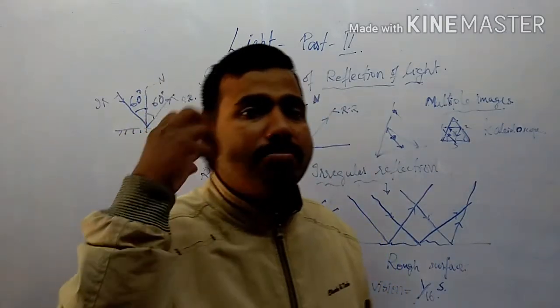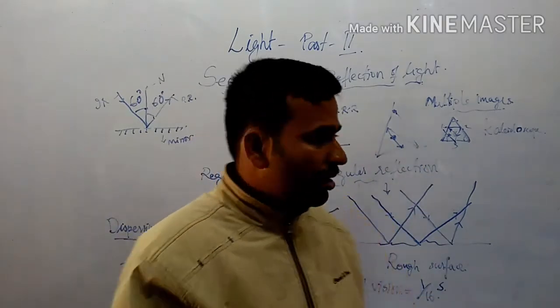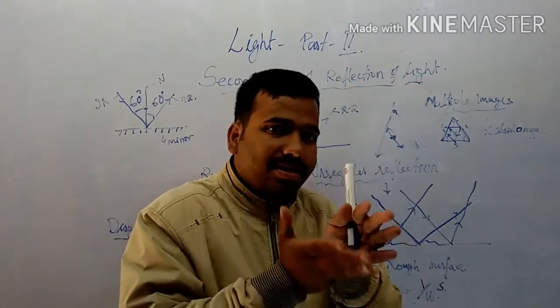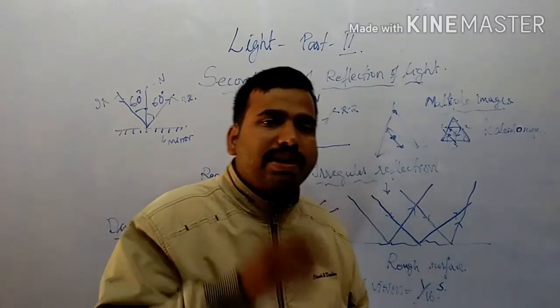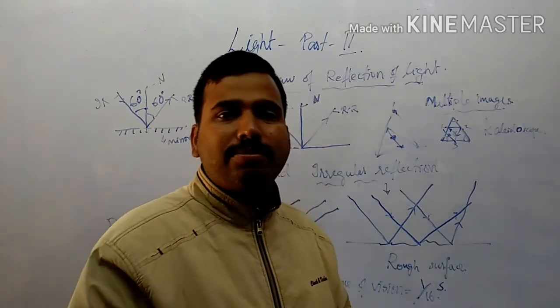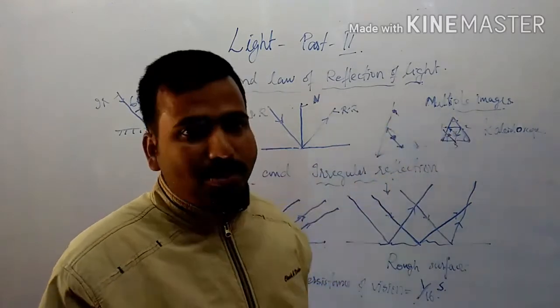If you keep an object, here also you can see multiple images, and again one more image. It is the same as when you sit in a barber shop and see the back of your head and the front of your head. If two mirrors are inclined at a certain angle, you'll be able to see multiple images. Try it out next time. If you have two mirrors at home, keep them inclined at a certain angle, place an object in between, and observe. You can see the formation of multiple images there. Clear? So this is about that part.